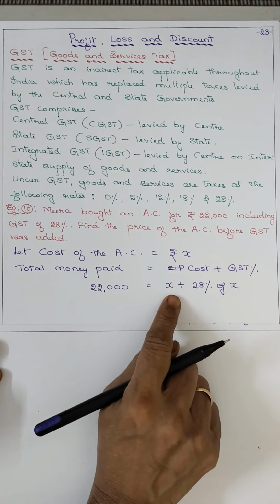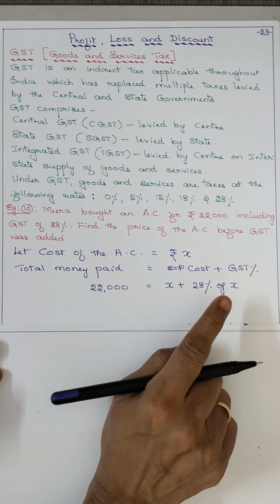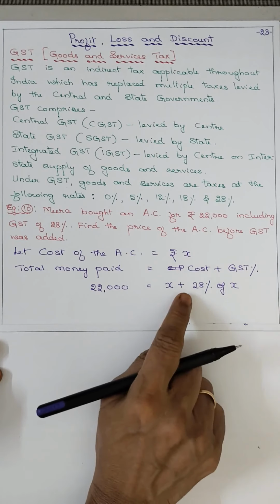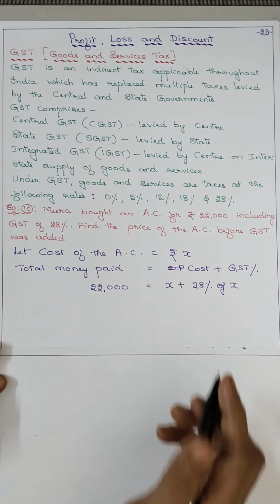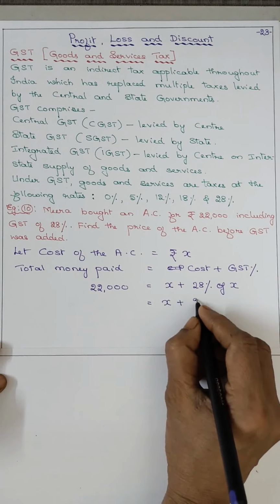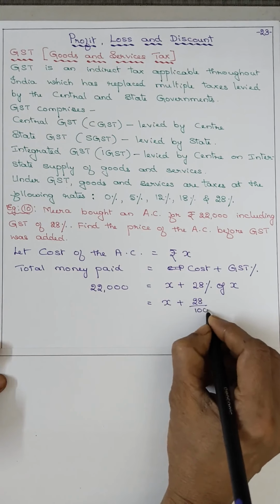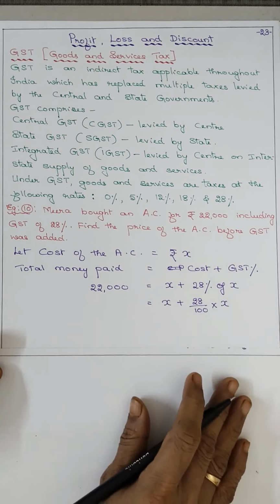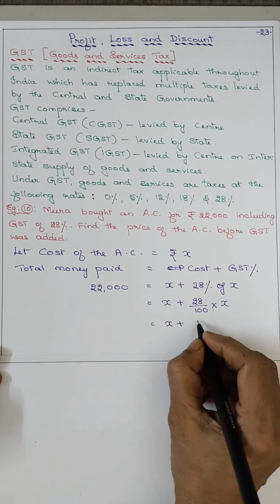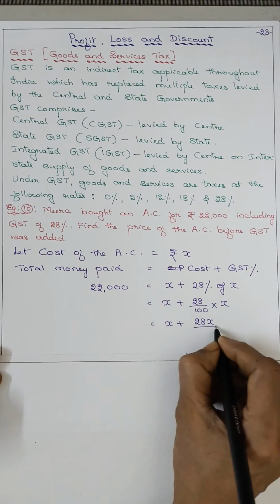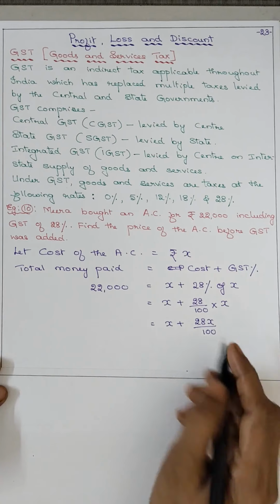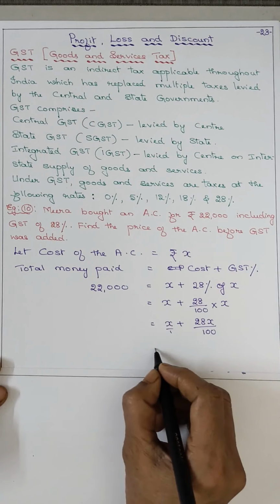So total money paid including GST is 22,000. Actual cost we don't know. Let it be X. So GST percent is added to it. That means 28% of X is added. Okay. Now X plus 28% means 28 upon 100 into X. Now this becomes X plus 28 into X, 28X upon 100. Now it is a fraction. Here the denominator is 1.